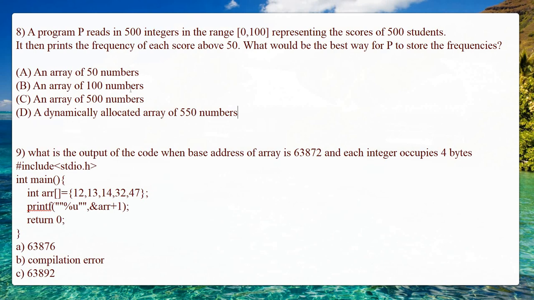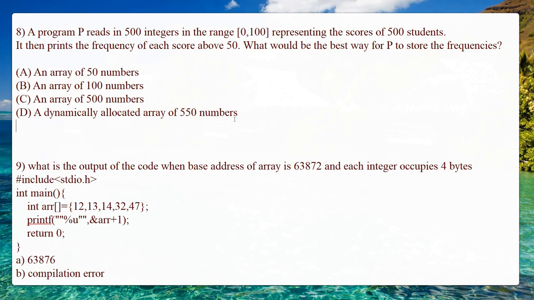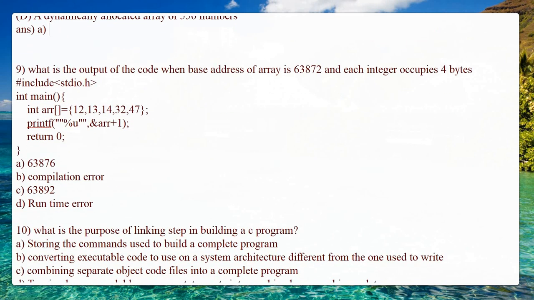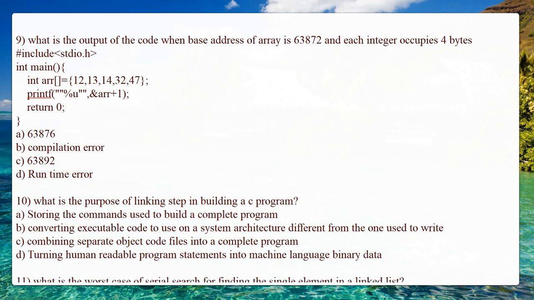So an array of 50 numbers is the correct option. When you need the frequency of scores above 50, you can just use an array of 50 numbers, ranging from 0 to 49, which is nothing but 50. So you can use an array of 50 numbers. So option A.